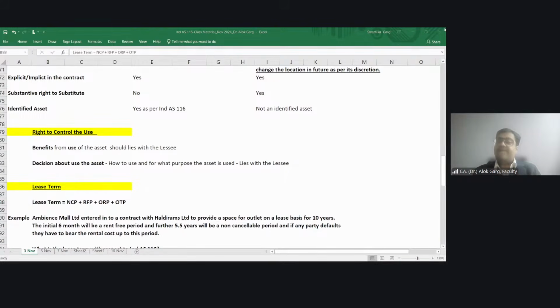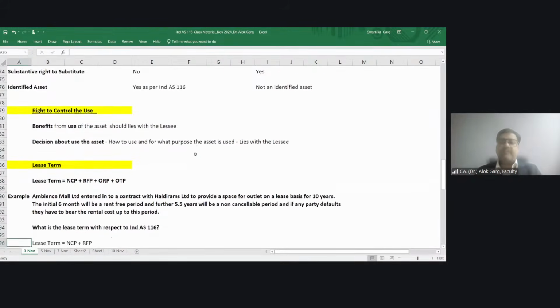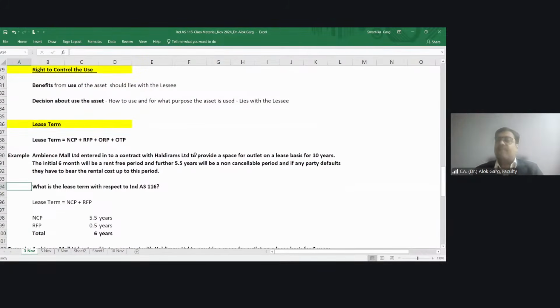Yeah. So friends, let's quickly discuss this example. MBN Small Limited entered into a contract with Haldiram Limited to provide a space for outlet on a lease basis for 10 years. Total contract is for 10 years. The initial 6 months will be a rent-free period, and further 5.5 years will be a non-cancelable period, and if any party defaults, they have to bear the rental cost up to this period.